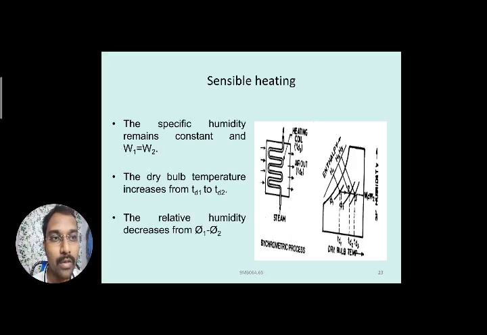Now what happened to the relative humidity? We are seeing the other two factors: the enthalpy value is increasing from H1 to H2. Now relative humidity is represented starting from the 100% saturation curve, the 100% RH curve. As you come toward the bottom, the percentage of relative humidity is decreasing. So as the line moves from 1 to 2, the relative humidity value decreases from phi 1 to phi 2.